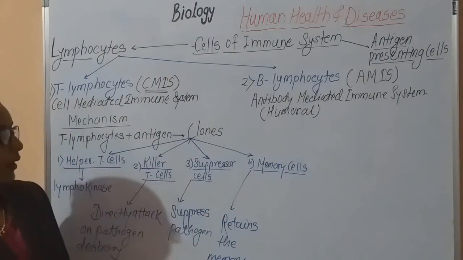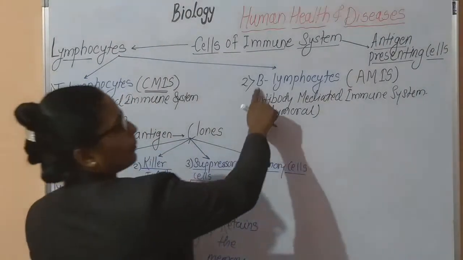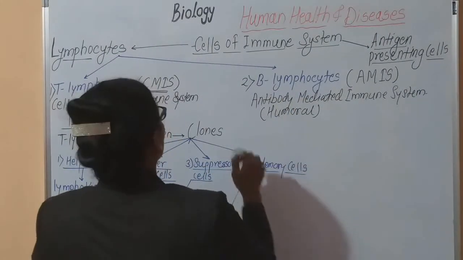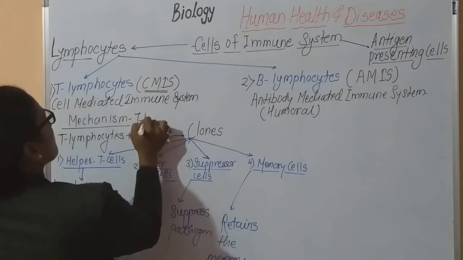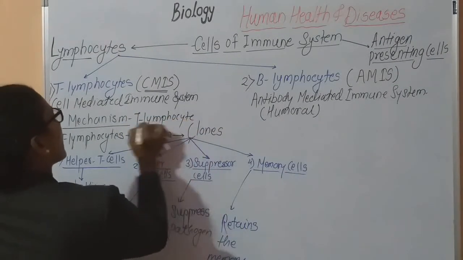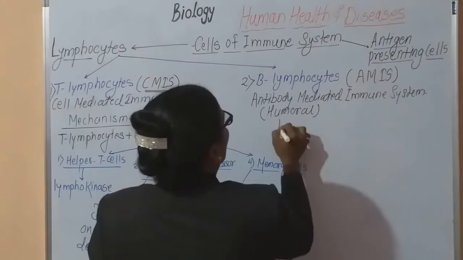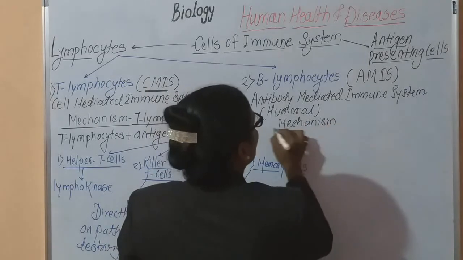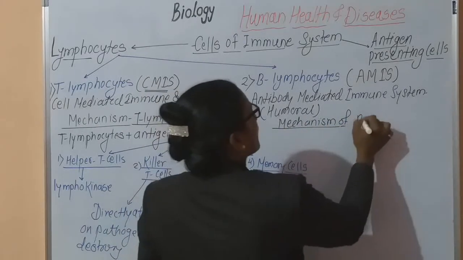Okay. Now what happens in the case of B lymphocytes? What is the mechanism of action of B? This is the mechanism of T lymphocyte. Now the second one, here is the mechanism of B lymphocyte.